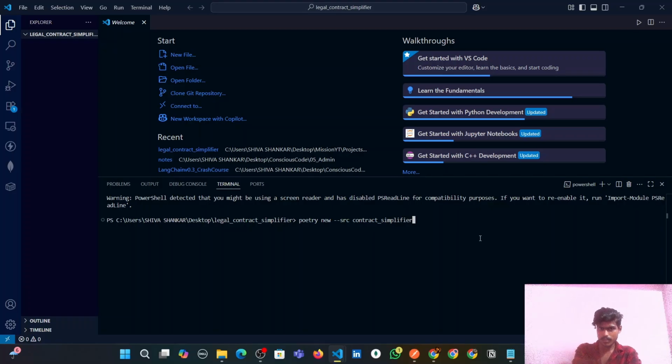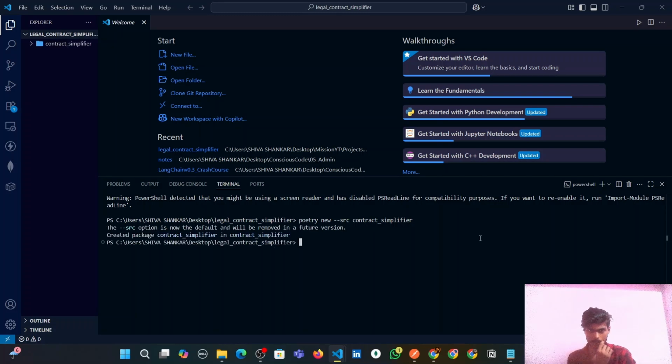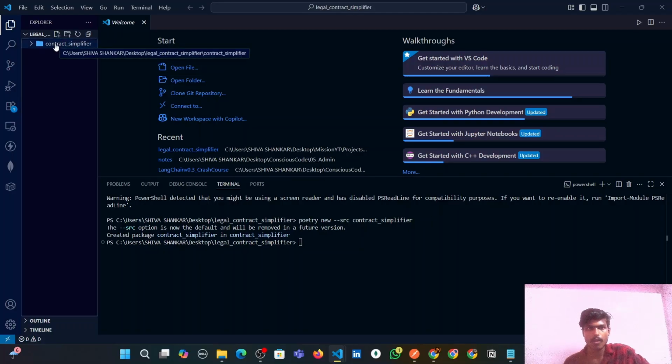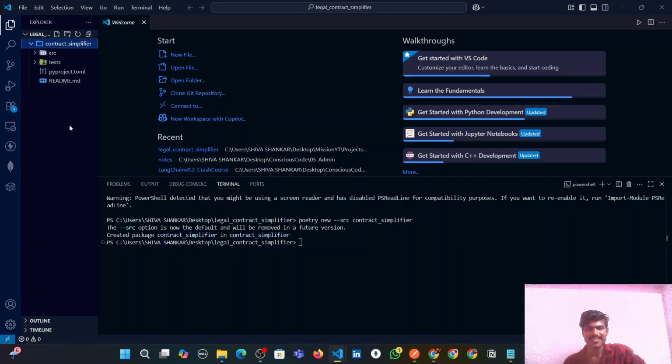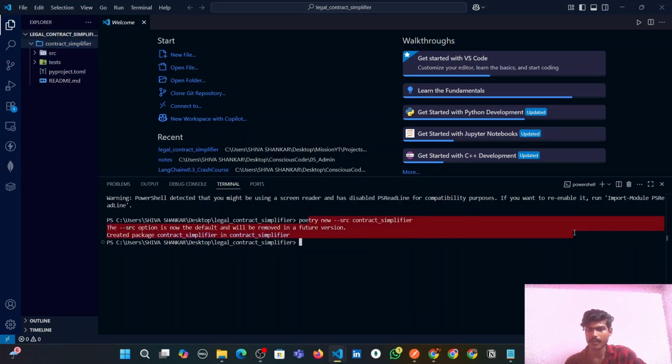And just let me hit enter and I will explain what this command is actually doing under the hood. So after running this command, poetry has generated this contract simplifier folder. This is the basic template, guys, generated because of this command.